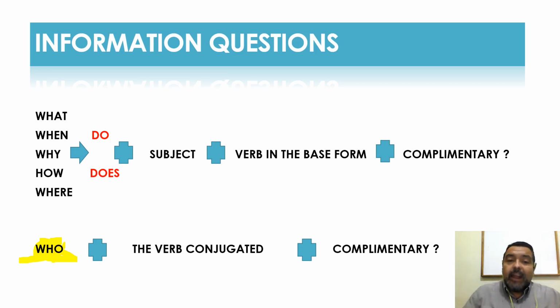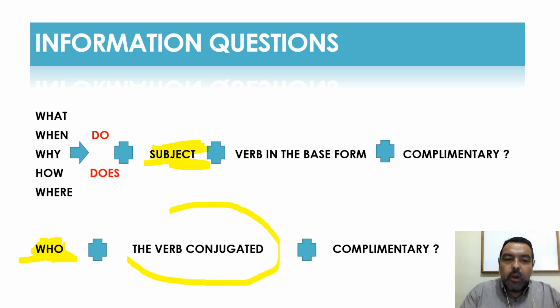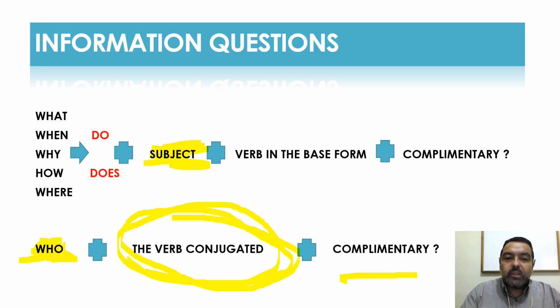So if I have no subject, like in these ones over here, I cannot go with this structure because I have no subject. ¿Quién come hamburguesas? I don't know. So I cannot follow this one. So I have to go with who and the verb with the conjugation, okay? Plus the complement. So if I say, ¿quién come hamburguesas?